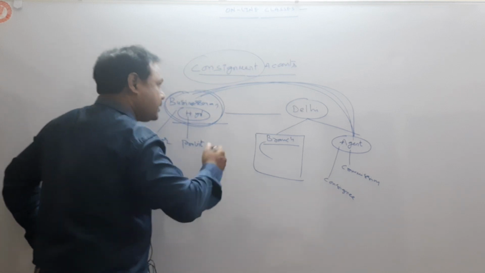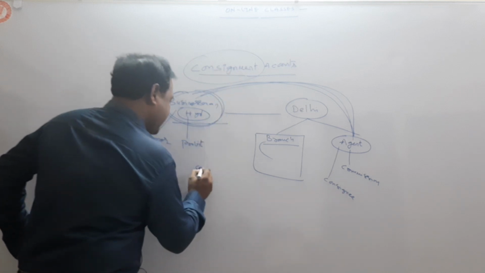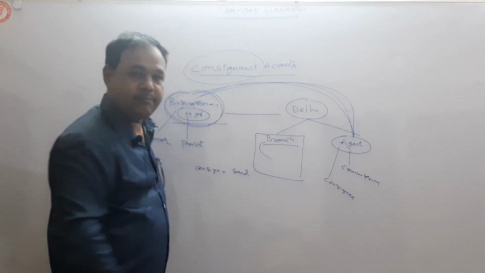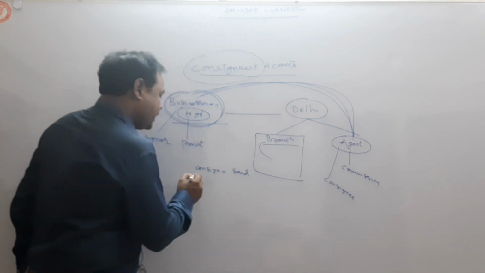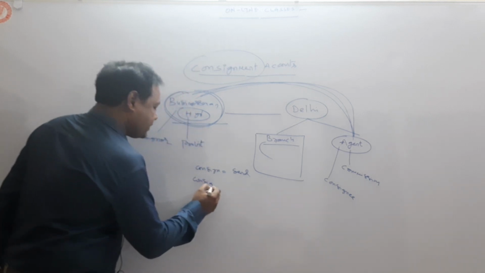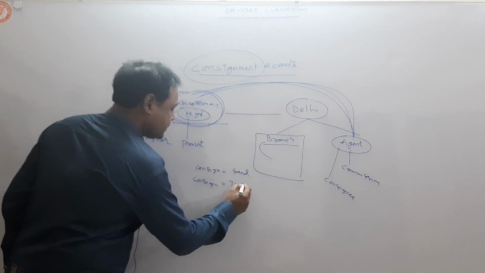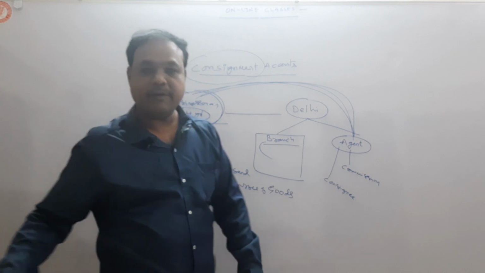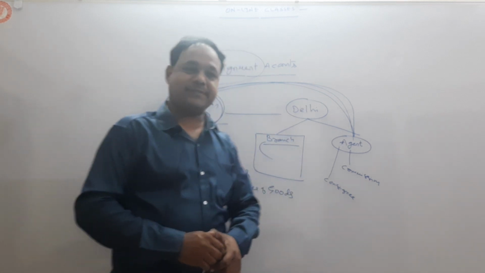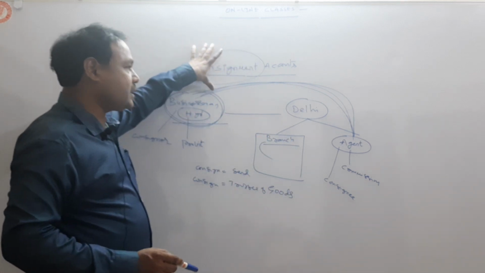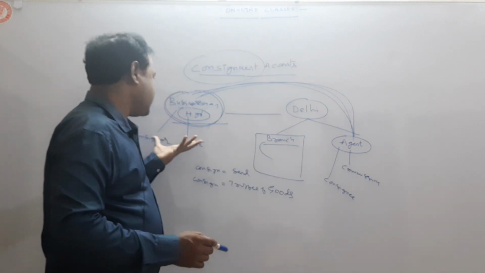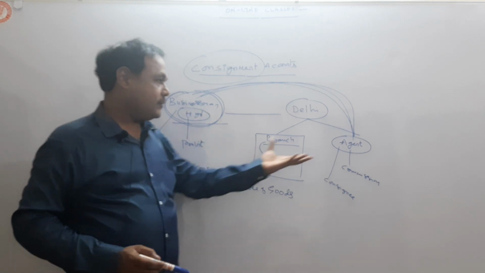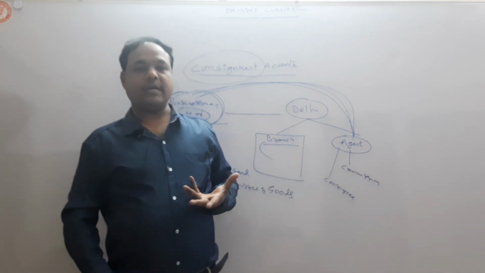If you go by the name, consign means sent, and consignment means transfer of goods. So in consignment there are two parties, consignor and consignee: consignor for profit, whereas consignee for commission.